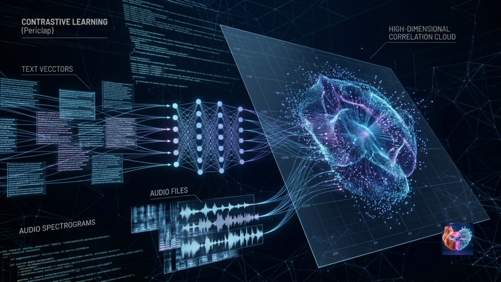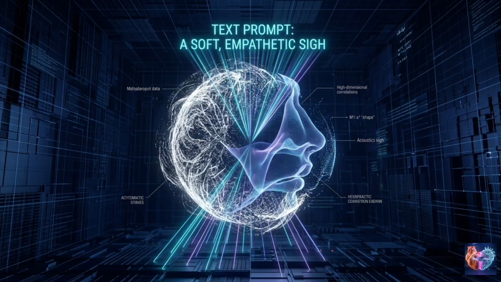But sadness, which is low arousal with suppressed jitter, is much easier to map mathematically. Okay, this diffusion mechanism is incredibly impressive, but I have to challenge the core philosophy here. Go for it. If the AI is just taking a text prompt, looking at a mathematical map, and sculpting white noise to match the acoustic footprint of a sigh, is it actually becoming more empathetic, or is it just becoming a much more sophisticated sociopath?